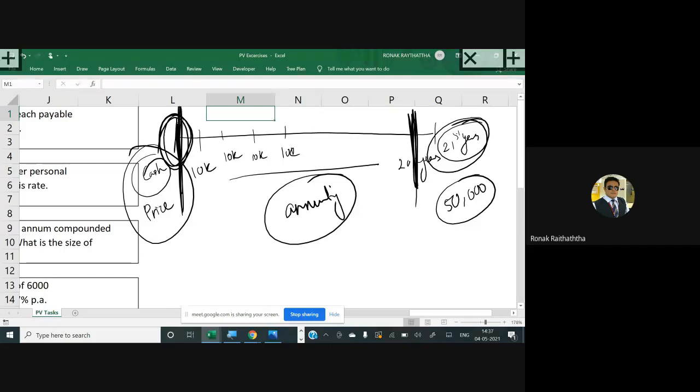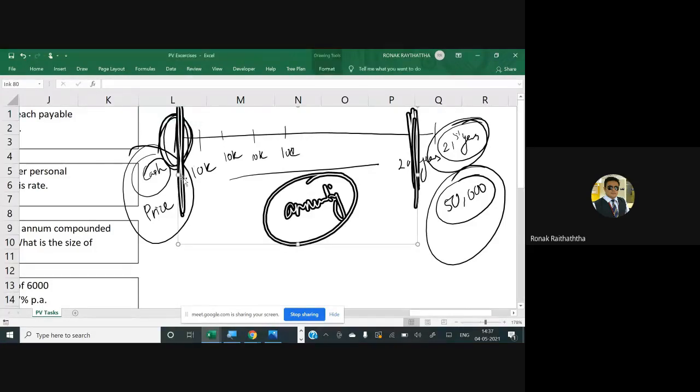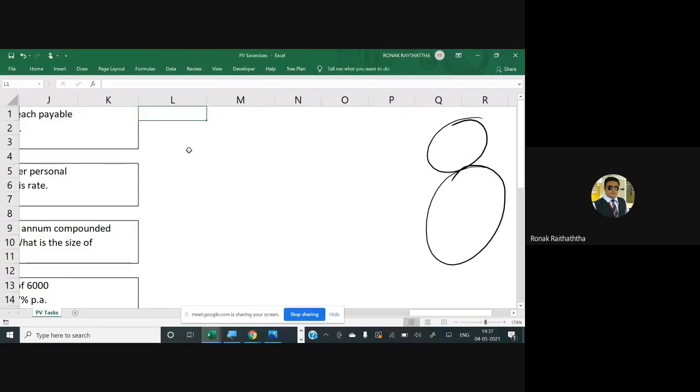We'll see what we'll have to do of this 50,000 rupees that would be paid by Mr. Gaurav at the end of the 21st year. Let's move ahead. Some people will ask, sir, who takes a 20-year loan for a car? This is an example, beta. Let's move ahead. So we would be finding the present value of the annuity first.